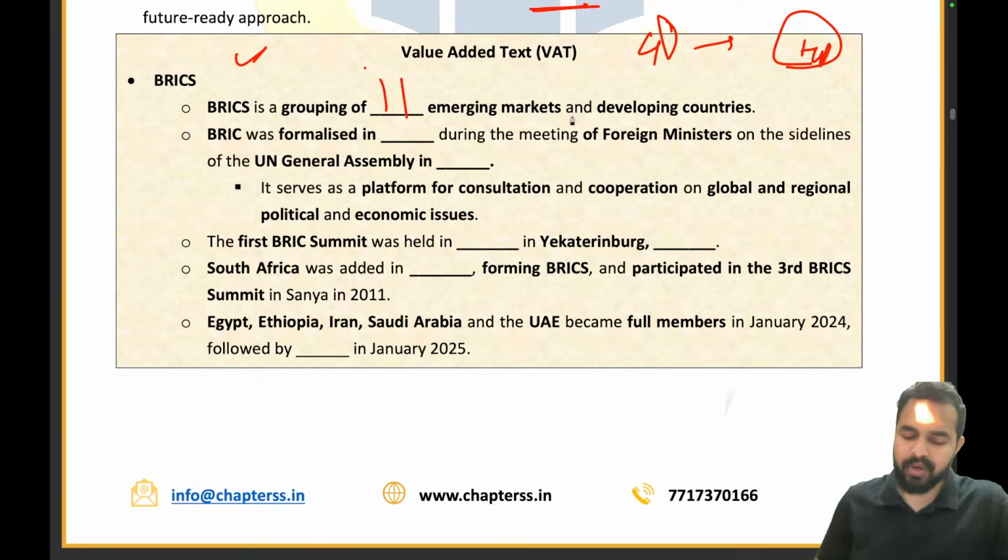BRIC was formalized in which year? 2006. The UN General Assembly was held in New York. On the sidelines of that summit only they basically created this. So the first summit was held in which year? Quickly tell me. And where was it held? It was held in Russia.